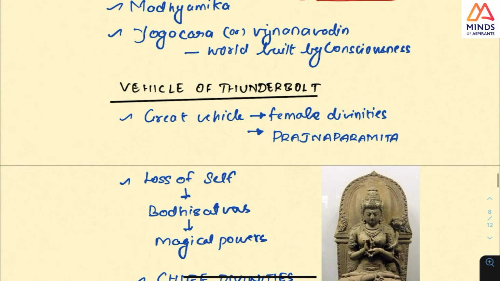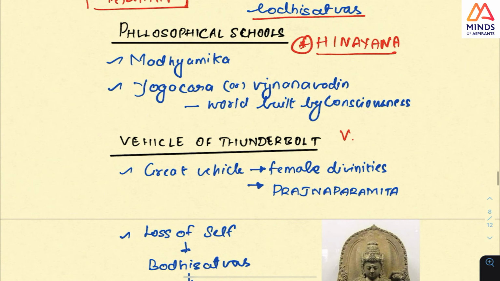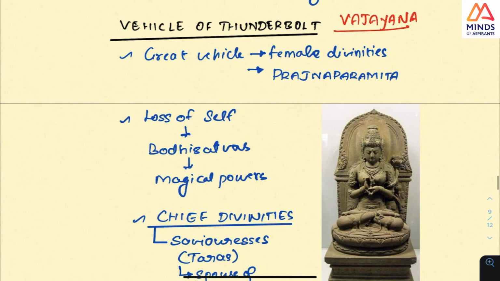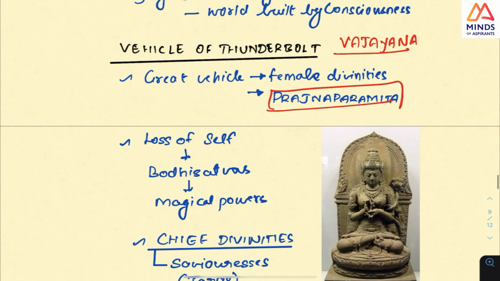In Vajrayana, in Eastern India, which is there in Tibet also, look at this fact, the important deity is Prajnaparamita. See, this is the image of the female. What happens is that earlier, all these pantheons of gods were male, and bodhisattvas are male.